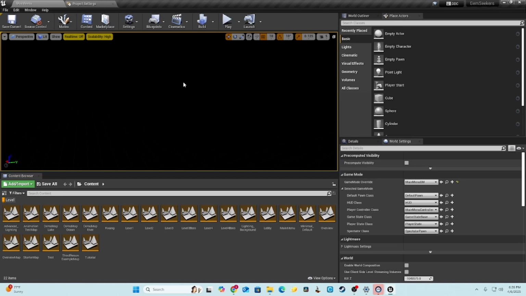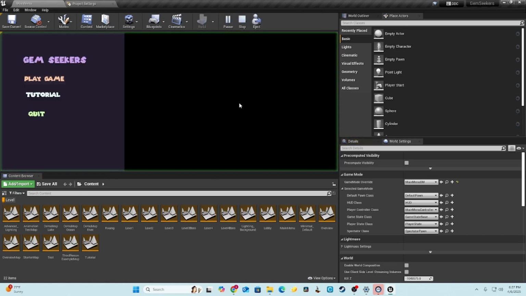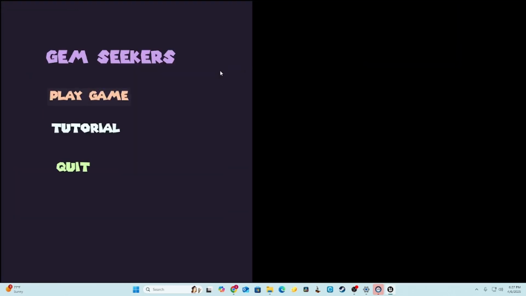I finally, after, like, a year of just screwing around on Unreal Engine and wasting hours prototyping and not actually making progress at all, finally got to show off what I learned and actually make a game. Very basic, low poly graphics. But, yeah, let me show you. It's called Gem Seekers, and it's my first 3D platformer.